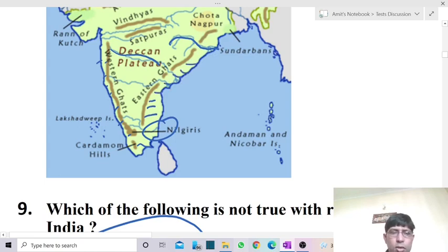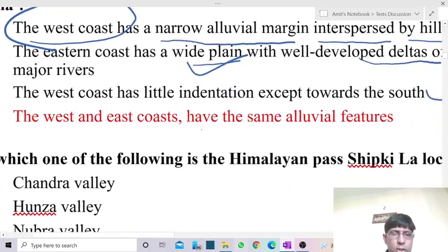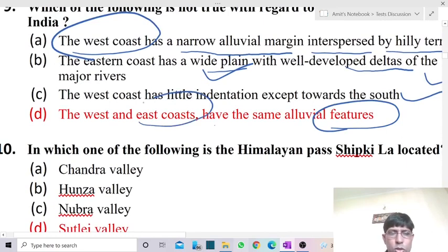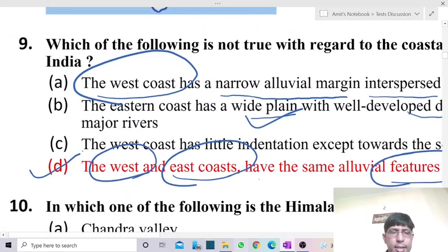Right? So they were having more wider plains which have usually been used even for farming. If you go with the case of Coromandel coast, it is also called the granary of South India because of its wider alluvial plains which have been developed by these rivers. So the feature we're having in case of eastern coast is not matching with the western part. So answer D is not a correct statement. Answer is D.